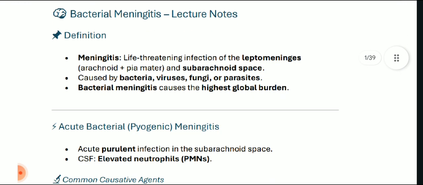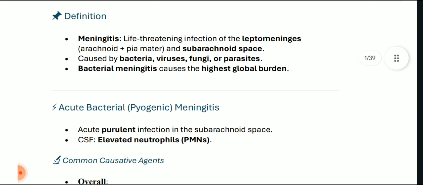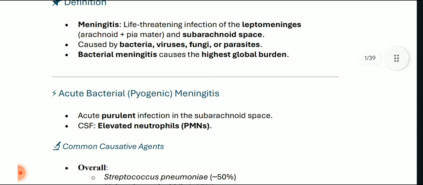Coming on to bacterial meningitis. Meningitis is a life-threatening infection of the leptomeninges, arachnoid and pia mater as discussed already, and also may involve the subarachnoid space. It is caused by bacteria, viruses, fungi or parasites. Bacterial meningitis causes the highest global burden. In this lecture, we'll be talking about acute bacterial and chronic bacterial meningitis. Let us start with acute bacterial, also known as pyogenic meningitis.